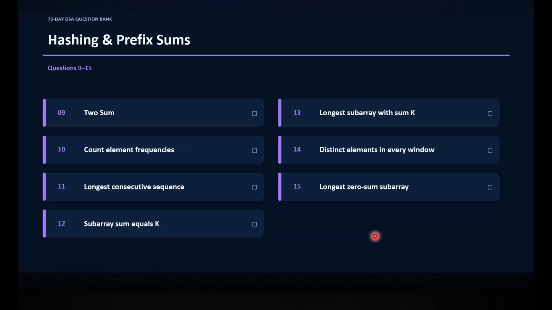Next we have hashing and prefix sum. This is also arrays, but here we have hashing. We'll be using the hashing technique and prefix sum to check the next element. So we have these common questions for hashing and prefix sums.